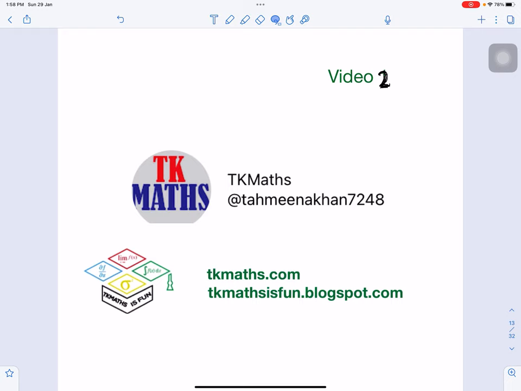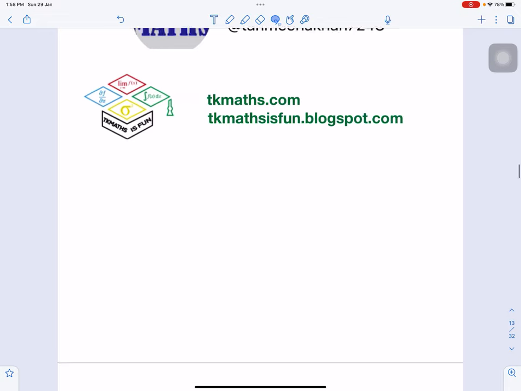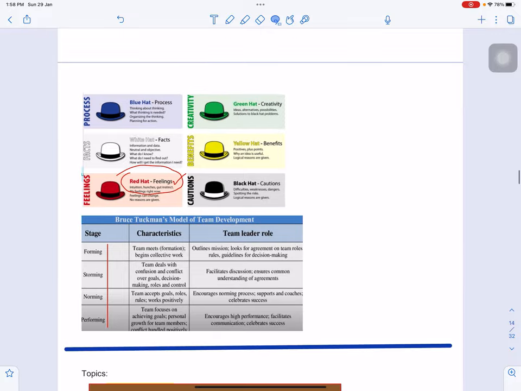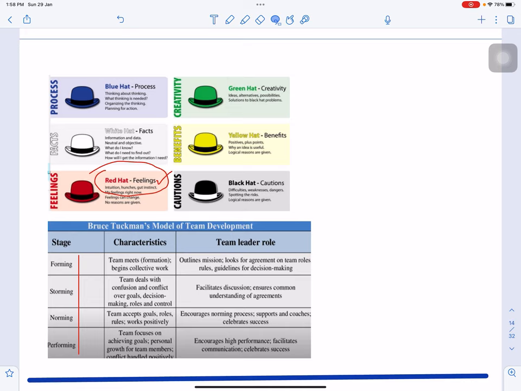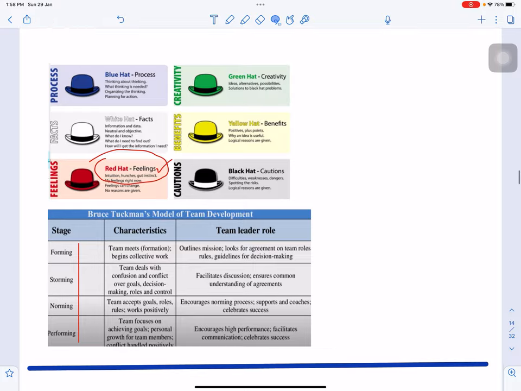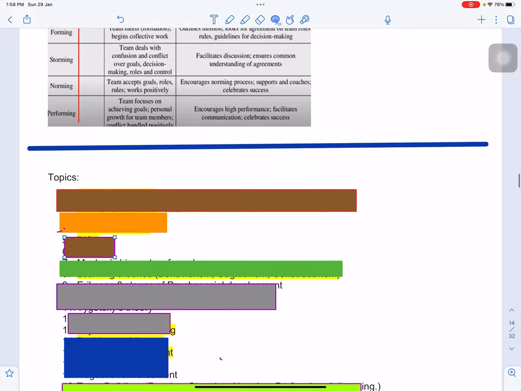The link to video 1 is in the description below. In that video I showed you the questions exactly as they came in the test. So let's start. We ended the last video here, and I told you that a question on the sixth thinking hat had come. The question was related to feeling, and it asked what color indicates the feeling. So it was the red hat. Let's start the topics one by one.